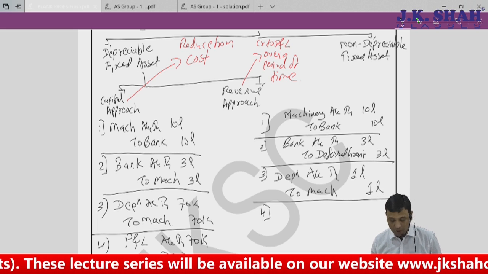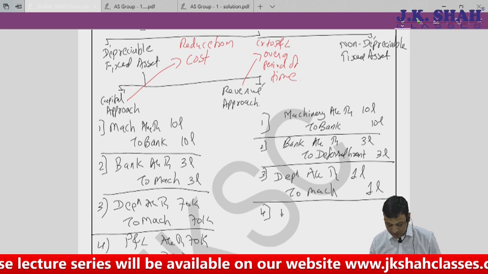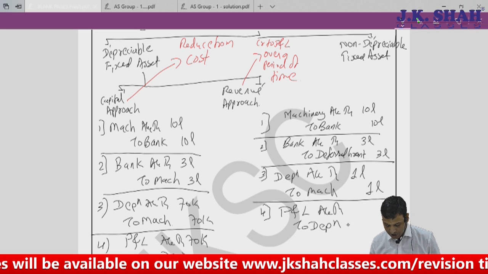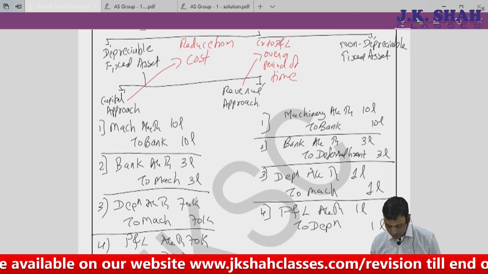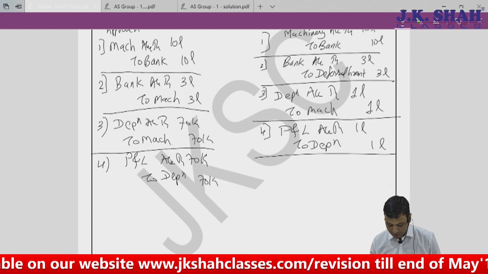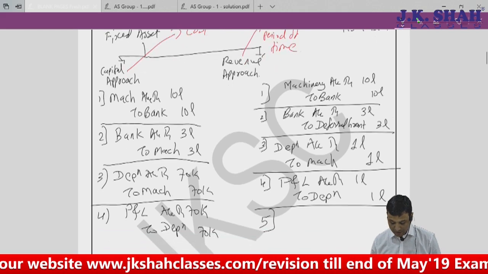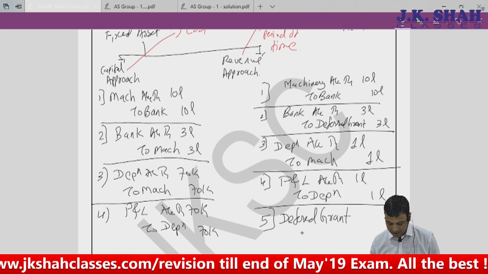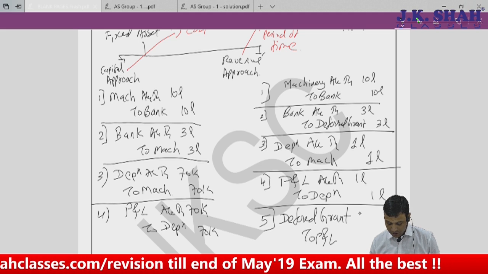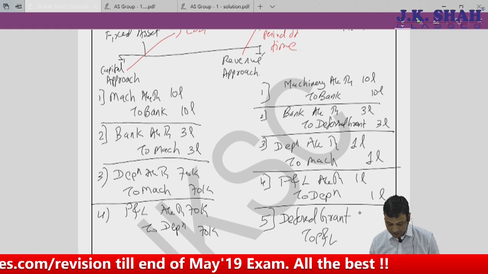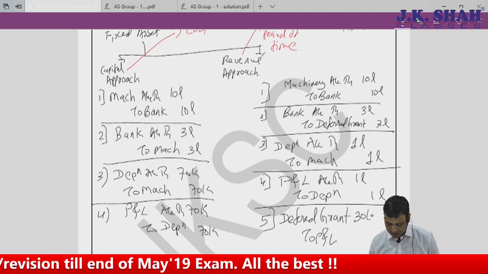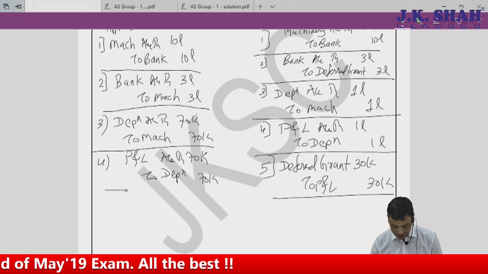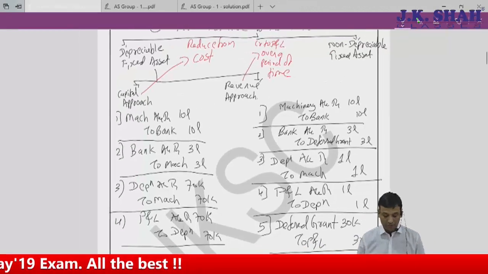The fourth, what will be the fourth area? I will transfer it to profit and loss account. At the end of the year, profit and loss account debit to depreciation, 1 lakh. What about the government grant? This government grant, that is nothing but deferred grant, will also be transferred to profit and loss account in the proportion of depreciation. That is 30,000 will be transferred to profit and loss account. Not equal, in the proportion of depreciation it will be transferred. So this is what we are doing.